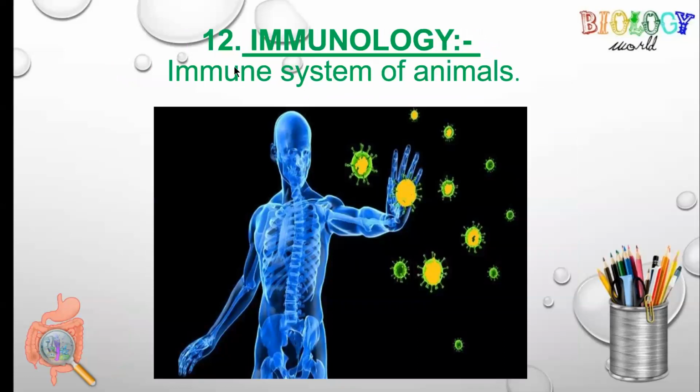The next branch is immunology. Immunology is the study of the immune system of animals. The immune system is actually the defense system of animals. Defense system means the system of animals which prevents them from diseases. So the study of this system is immunology.